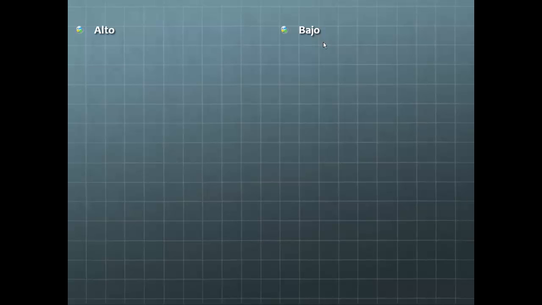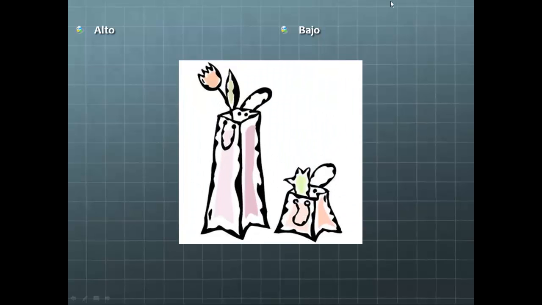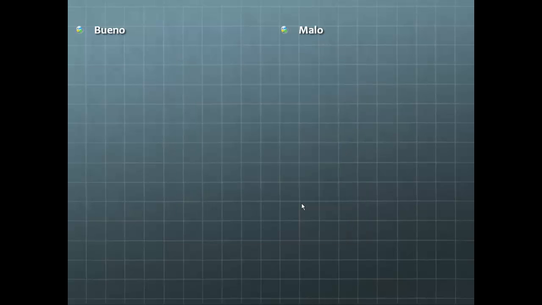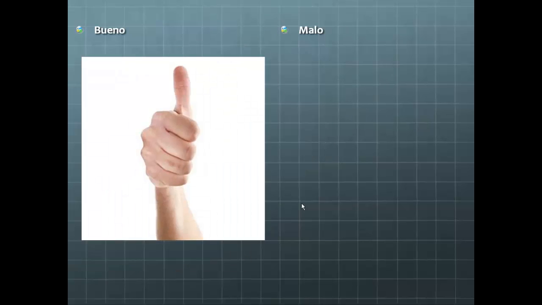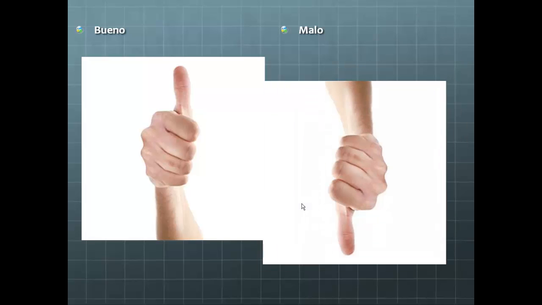Alto refers to height, and bajo is the opposite. Aquí, alto. Aquí, baja. Tall and short. Bueno and malo. Now you've seen the word bueno already. We used it with buenos días and buenas noches, right? So do you remember what it means? Here are the symbols. Bueno. Malo.